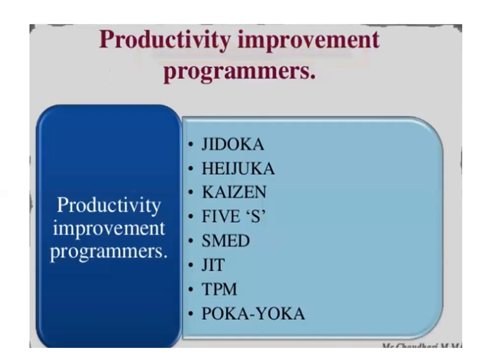Now, there are some productivity improvement programs in the production system, which are Jidoka, Heijunka, Kaizen, 5S, SMED, JIT, TPM, Poka-yoke. All these are Japanese techniques that we will study one by one.